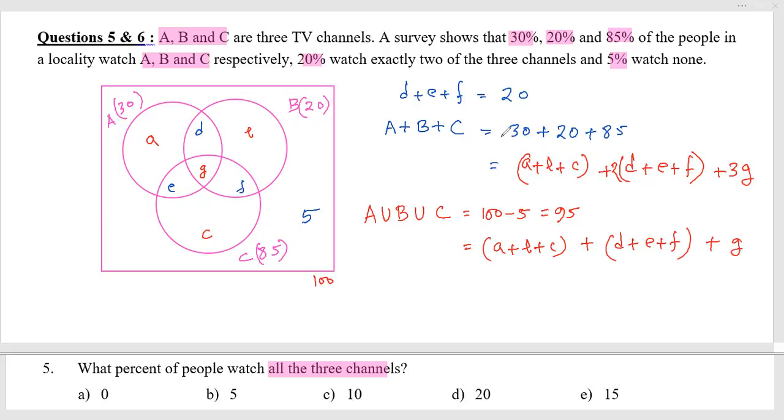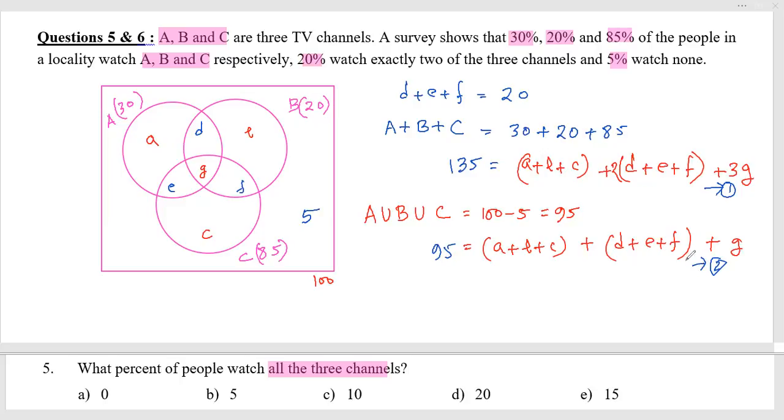So there are two different relations. In one relation, the added sum of these three parts is equal to abc one time, DEF two times, and G three times. So it is coming as 135, and 95 is the sum of these. These are the two equations.